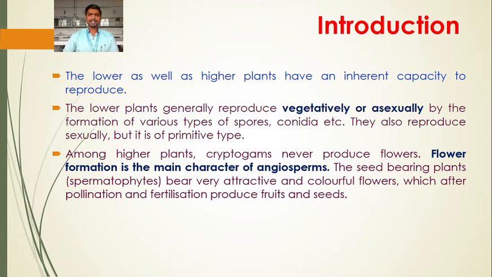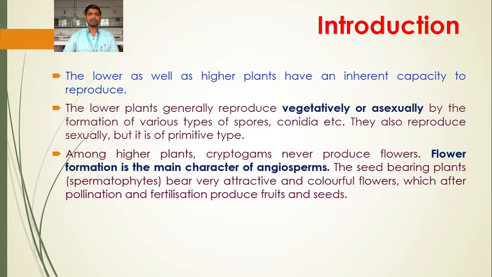More precisely, the seed bearing plants, for example spermatophytes, bear very attractive and colorful flowers which after pollination and fertilization produce fruits and seeds. So pollination is one of the events where the pollen is transferred from the anther to the stigma of the plant for the purpose of fertilization.